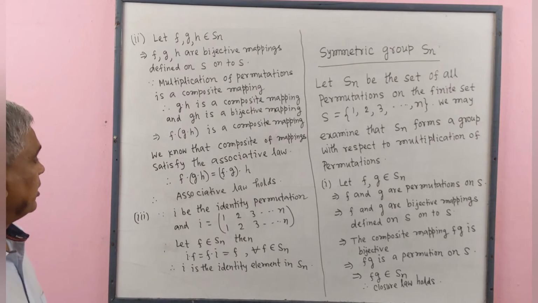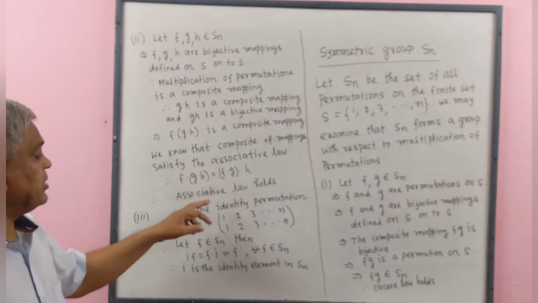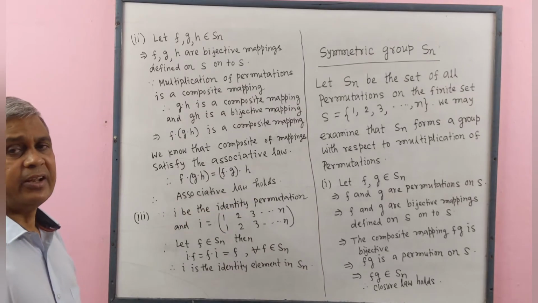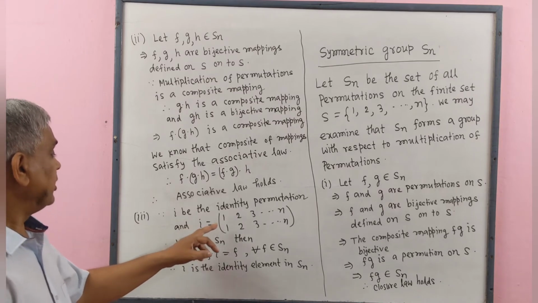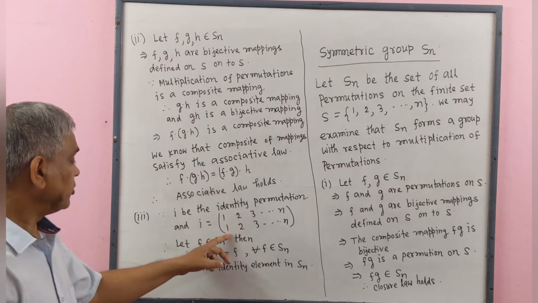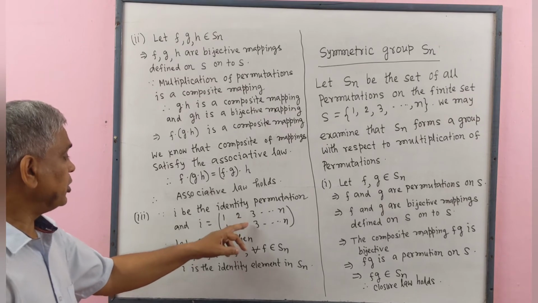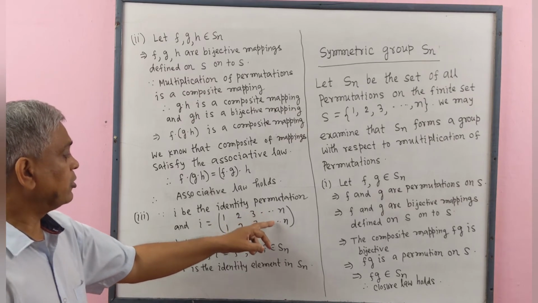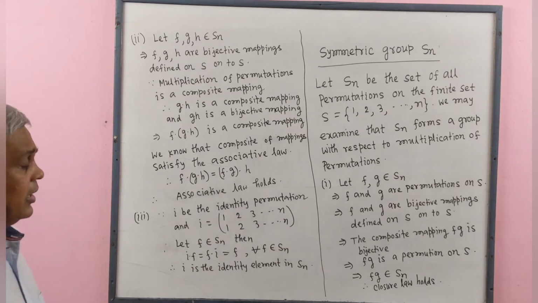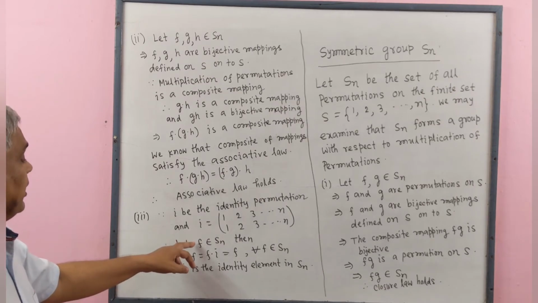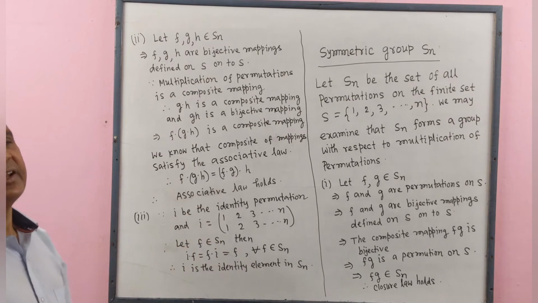Number 3. Let I be the identity permutation. The identity permutation I is written as: image of 1 is 1, image of 2 is 2, image of 3 is 3, ..., image of n is n. Let F be any element of Sn.